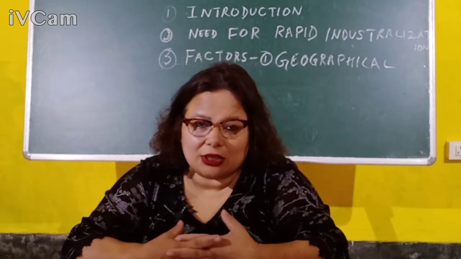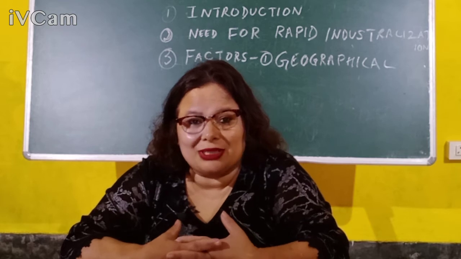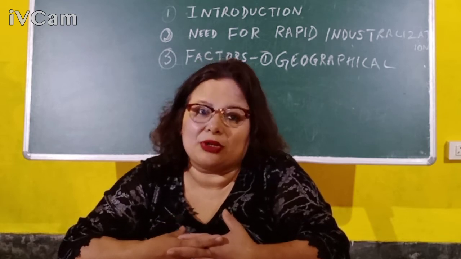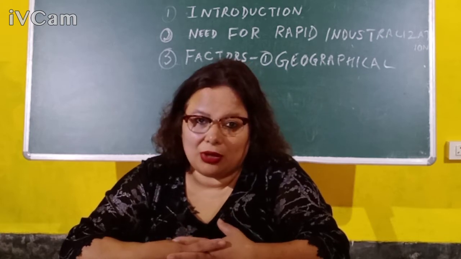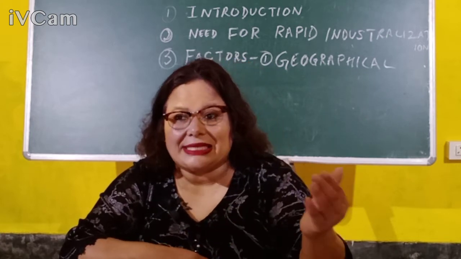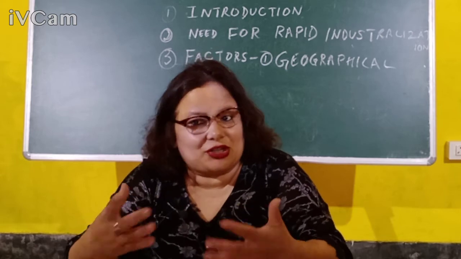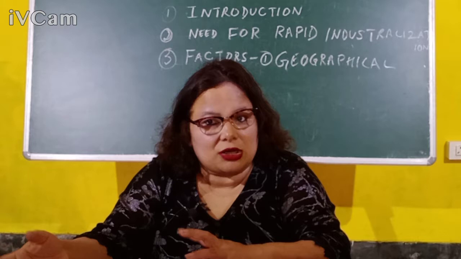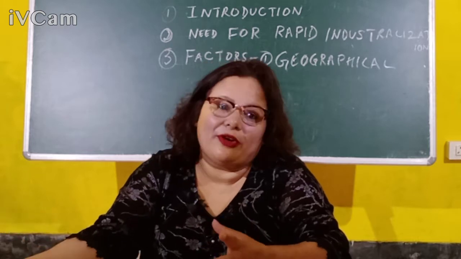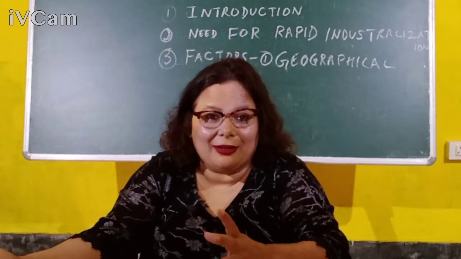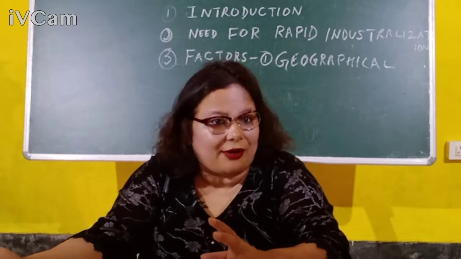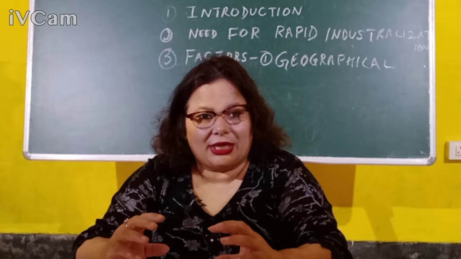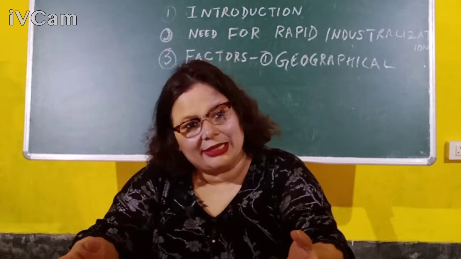Because if you want to set up an industry here in Kalimpong, to get the raw materials, you have to go to Maharashtra or Gujarat, because these are the two important states where the crop is being grown. To get the raw material from these states and to manufacture here, it's going to be very, very expensive. So the final cost of production for a cotton good is going to be very high. If it's very high, the demand is not going to be there. So you have to set up an industry in an area where the raw materials are easily available.